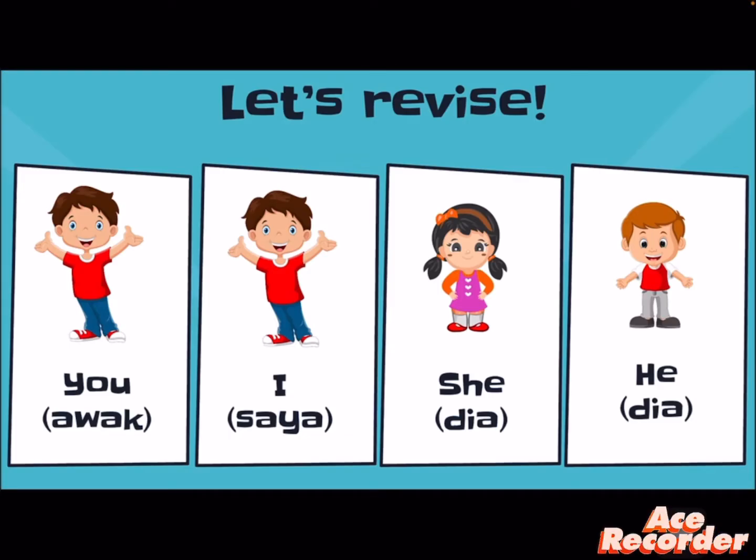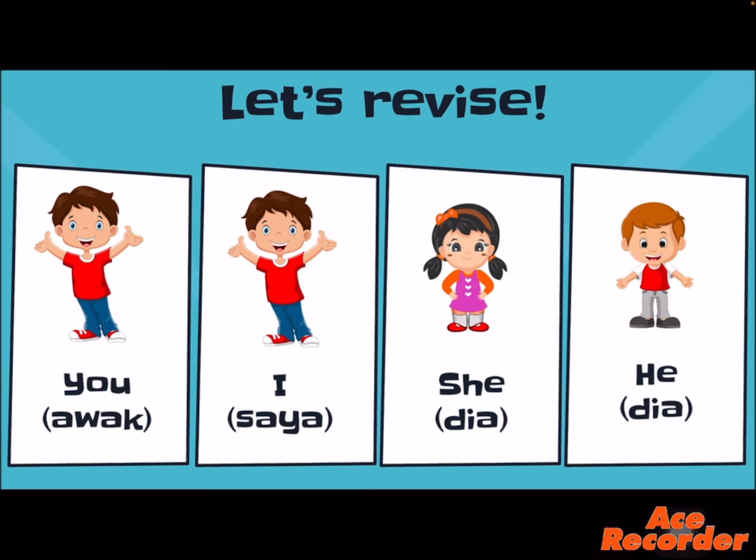Let's revise whether you still remember about pronouns. You, I, she and he. You means awak. I means saya. For girls and boys in English, we use different words, not like in Malay, where to refer to one person we say dia.